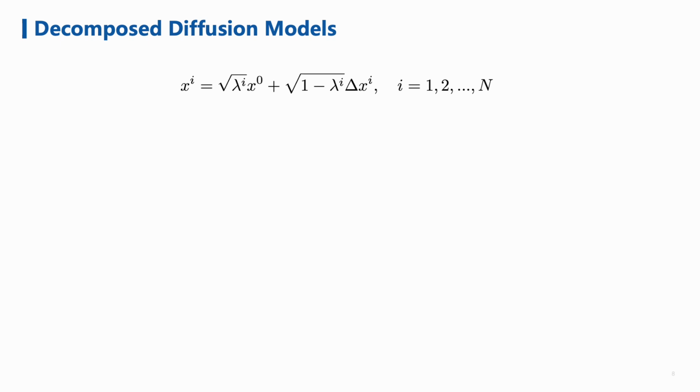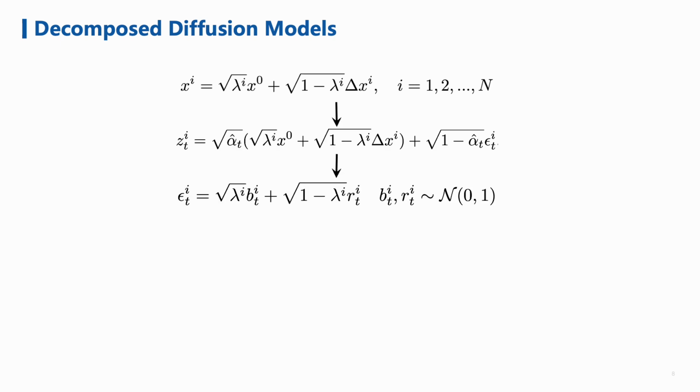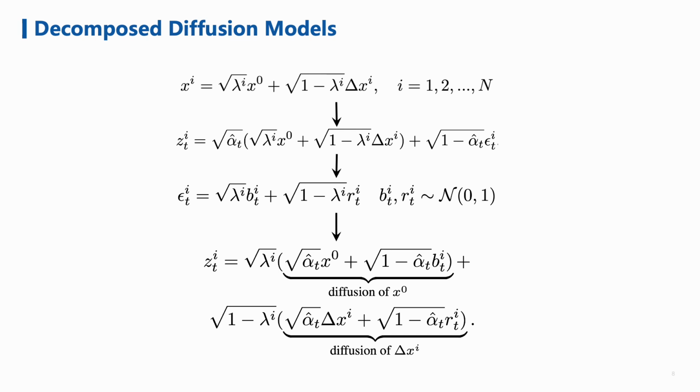To utilize the similarity between consecutive frames, we need to quantify this similarity first. Generally, the frame in a video clip can be written as this equation. x0 denotes the shared content, and delta xi denotes the varied content. Lambda represents the proportion of content that is shared between consecutive frames. Then the diffusion process of each frame can be rewritten as this equation. We further resolve the added noise into two components. In this way, the diffusion process of each frame can also be decomposed into two parts: the diffusion of the shared content x0, and the diffusion of the varied content delta xi.